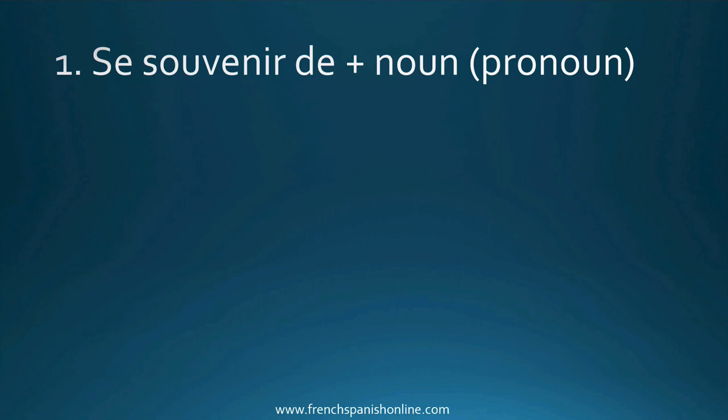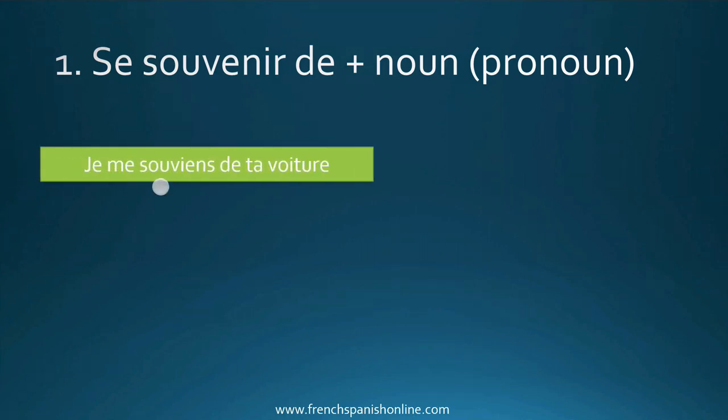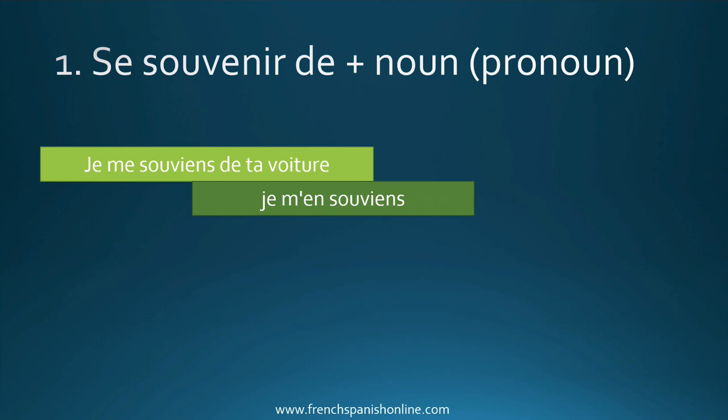Let's take some more examples. Je me souviens de ta voiture. So here the meaning is I remember your car. If you want to use now a pronoun to replace ta voiture here, we are going to use en. Je m'en souviens. So why this pronoun?